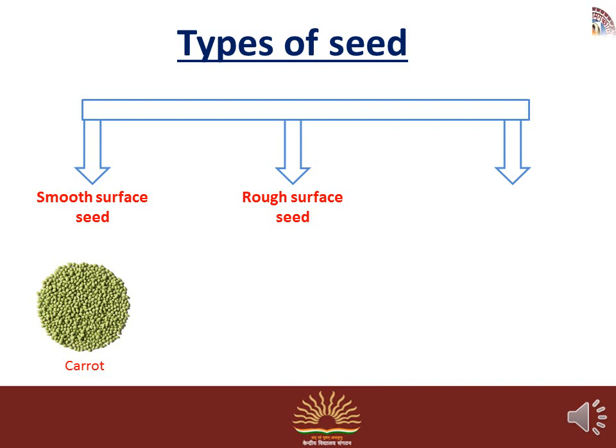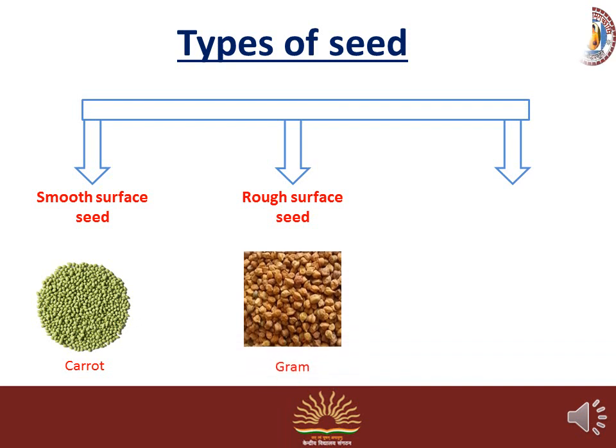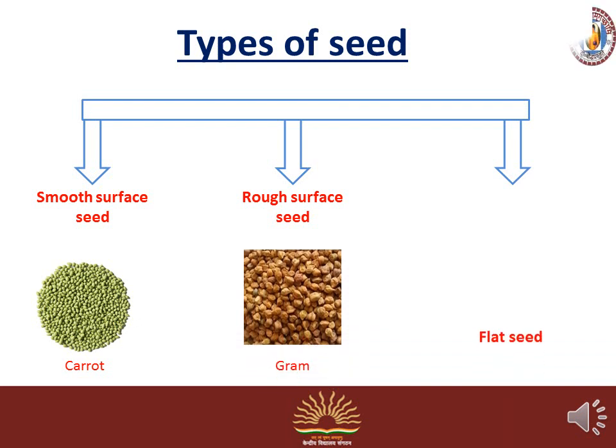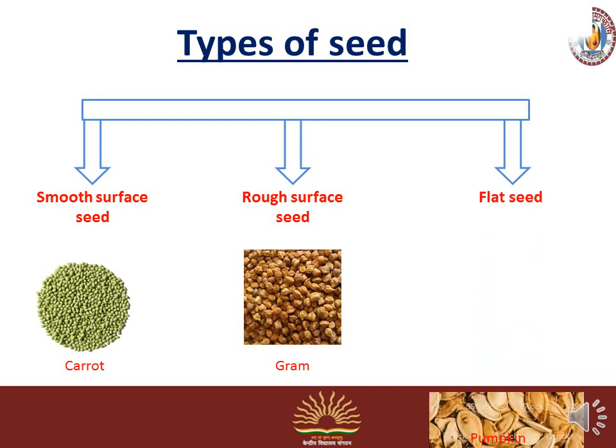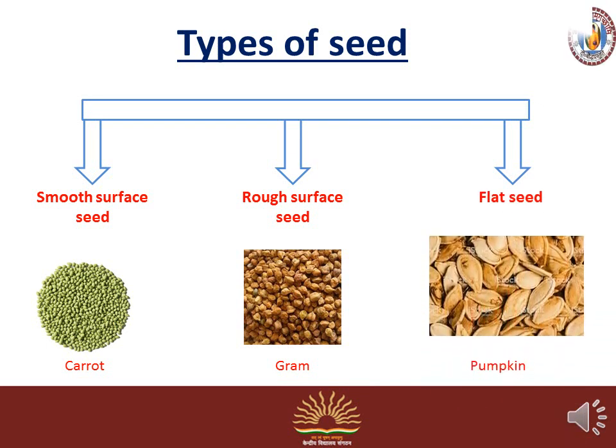First one is the smooth surface seed. Examples of smooth surface seed are carrot or green pea. Rough surface seed, an example is gram. And after that, flat seed, like the seed of pumpkin, cucumber, gourd, etc.